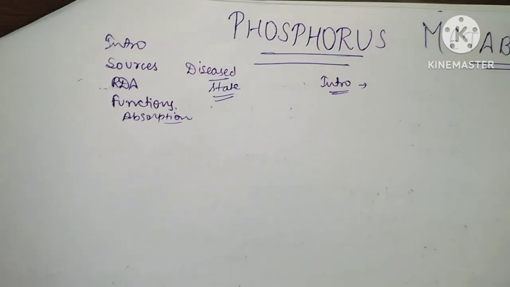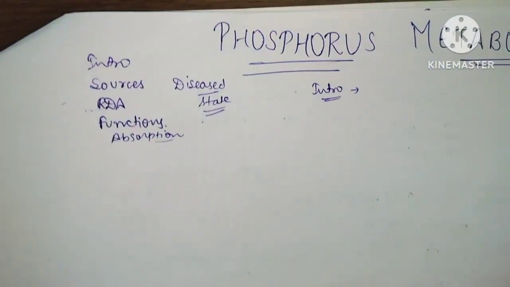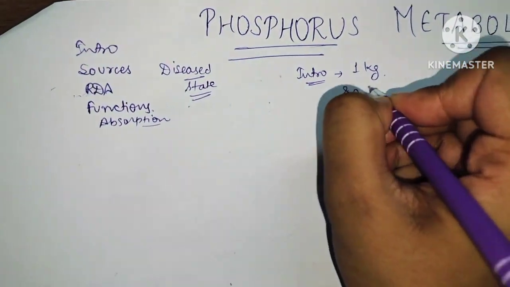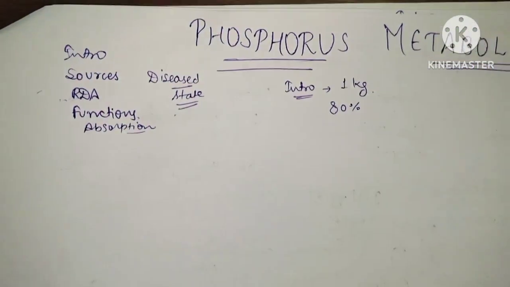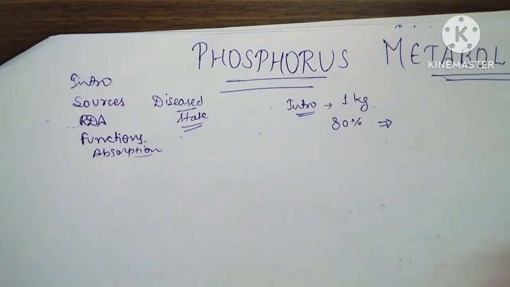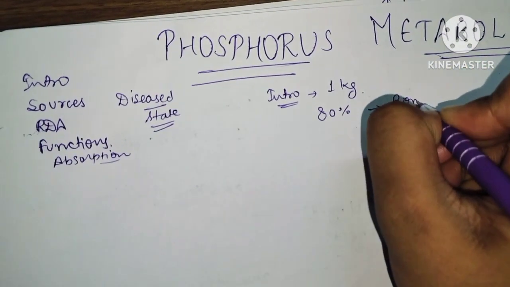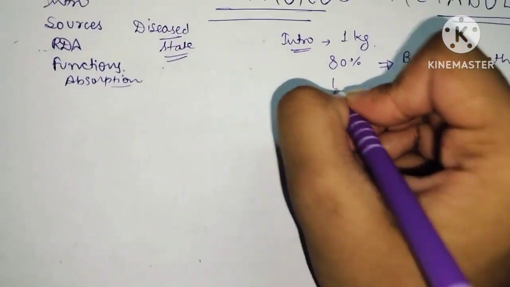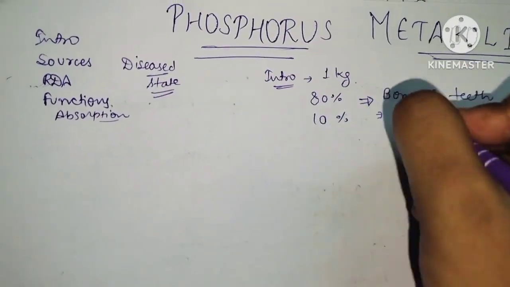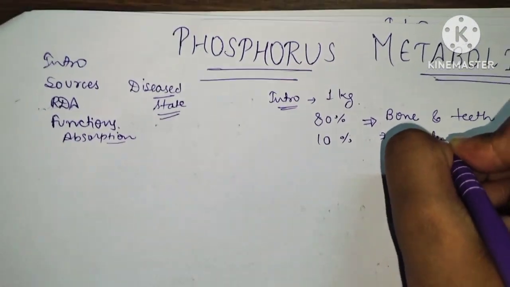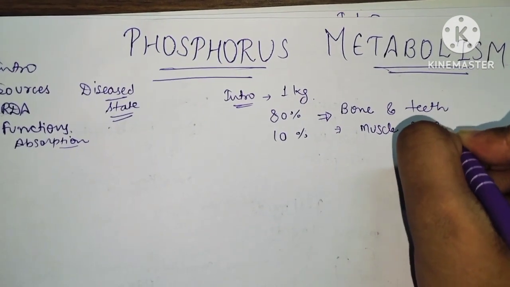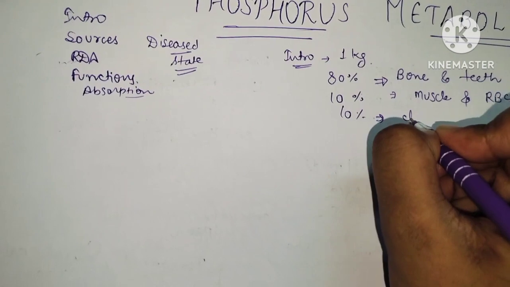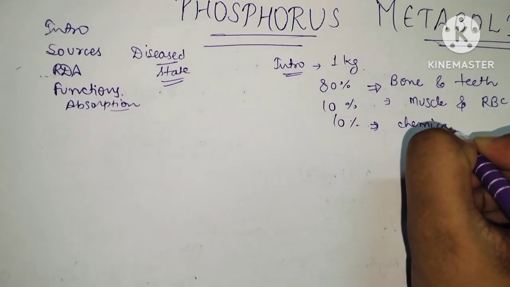About 1 kg of phosphate is found in our body, in which 80% of phosphorus occurs in combination with calcium in the bones and teeth. 10% of phosphorus is found in the muscle and RBC, and the remaining 10% is found in various chemical compounds.